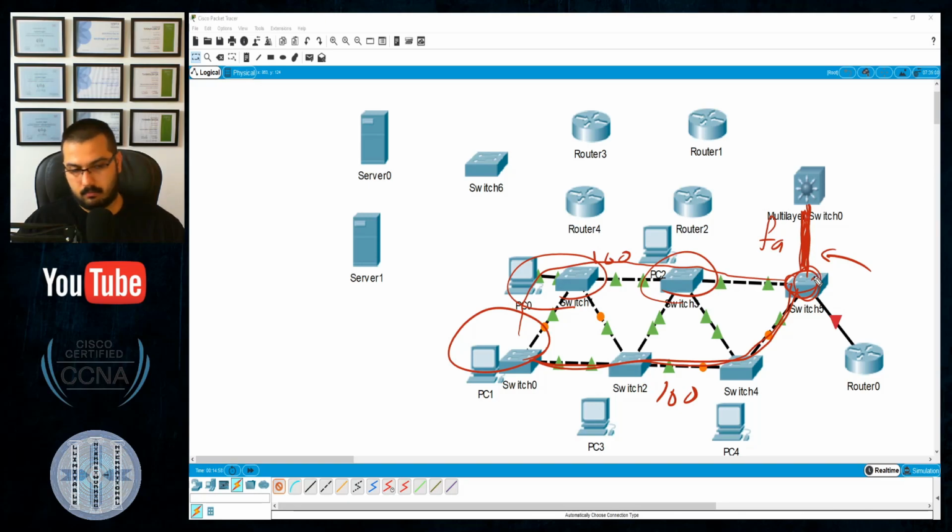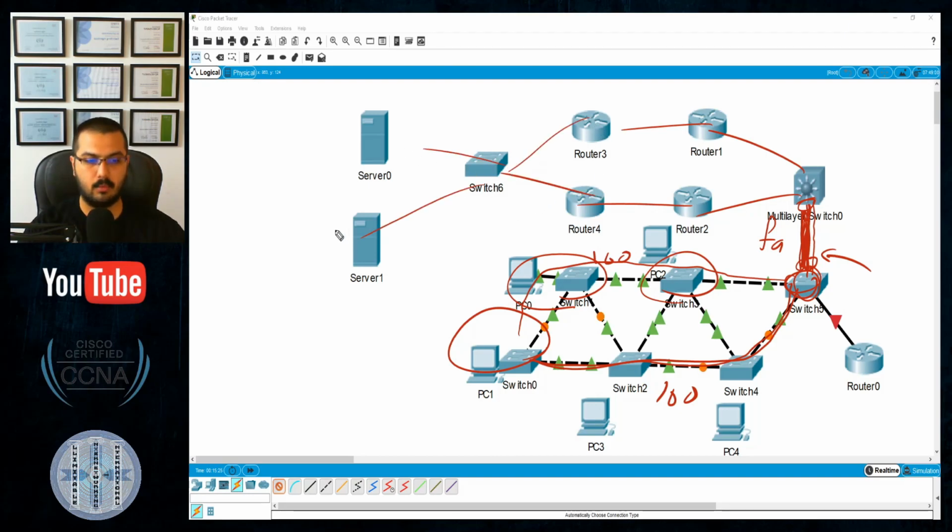So from the design perspective, I will need an extra 100 megabit per second link or cable, and I will bundle them, or aggregate these 2 cables together to create a 200 megabit per second link. So that will be aggregation or bundling. So we will use EtherChannel here. Okay. Later on, they will be connected main and backup this way and this way. This is what I will do right now.